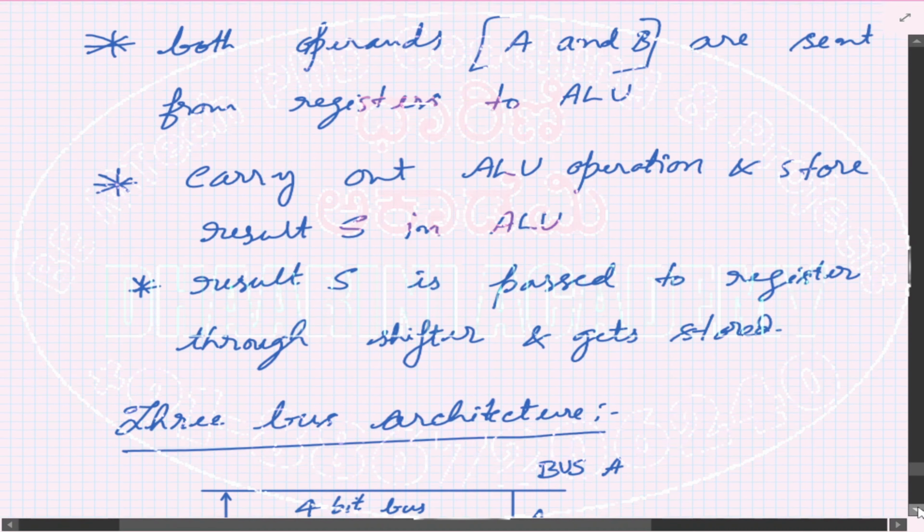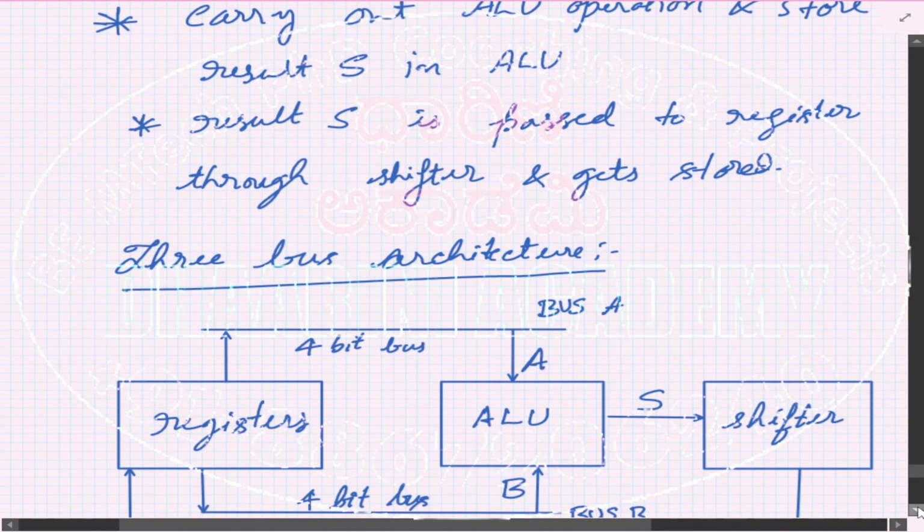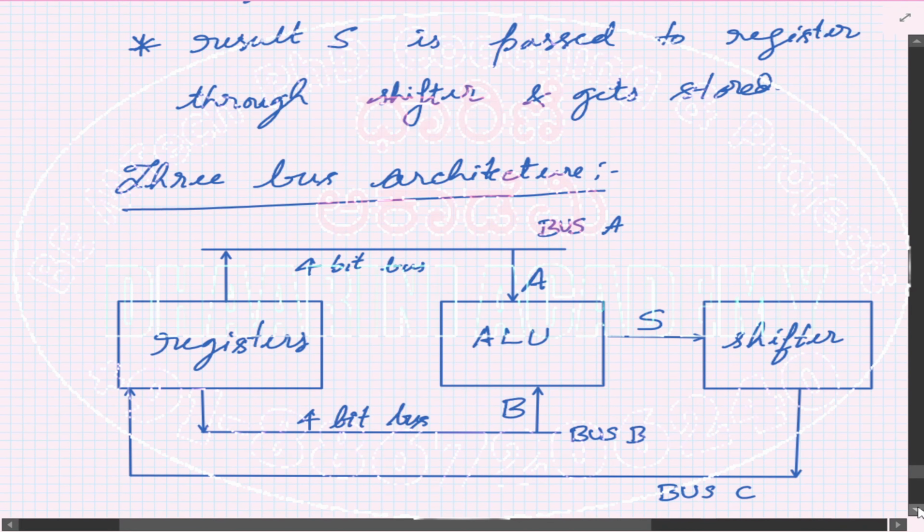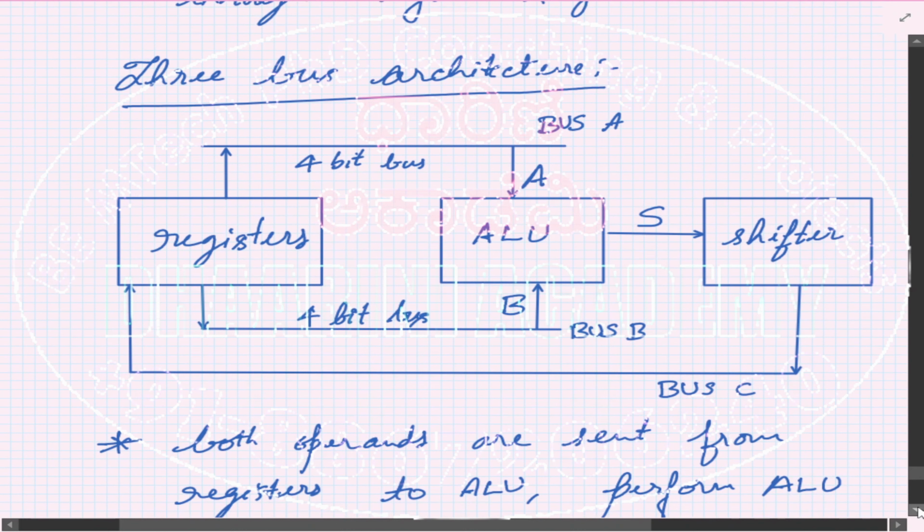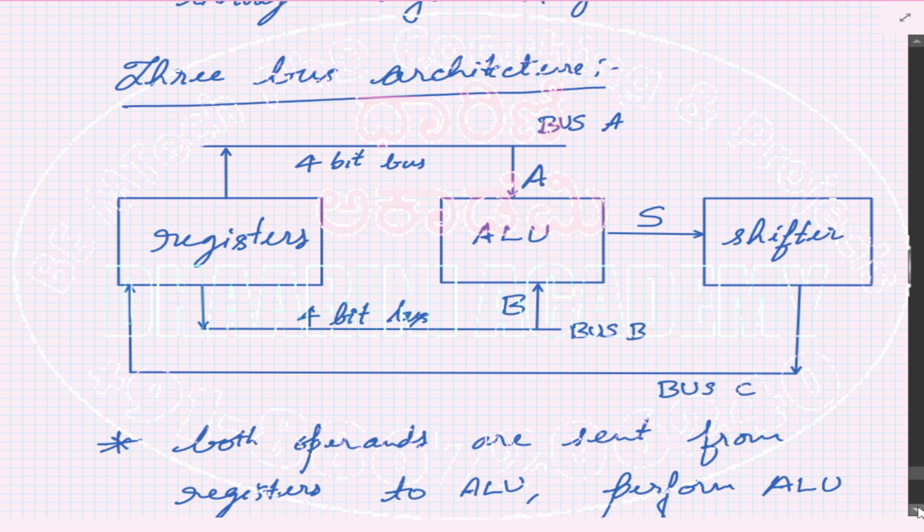Followed by that, there is another technique called the three bus architecture, where our intention is to speed things up further. So you use three buses. You can see bus A and bus B, and the connections are register to bus A to ALU. Similarly, registers to bus B and bus B to ALU. This is how the connection is made, and the output of the ALU, the result, will be directly moved to the shifter, and the shifter will move the result back to registers using a separate bus, that is bus C.